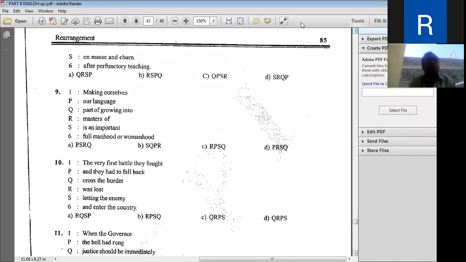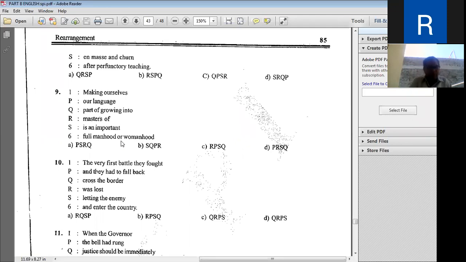Now look at this one. Exercise number 9. Making ourselves masters of our language is an important part of growing into full manhood or womanhood. पुरुषत्व और स्त्रीत्व, complete manhood or womanhood.